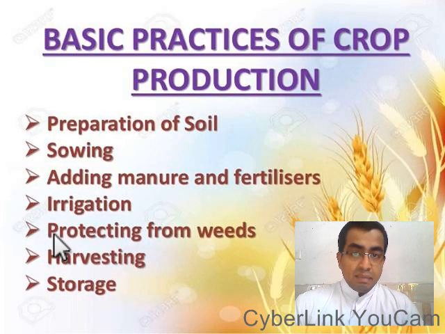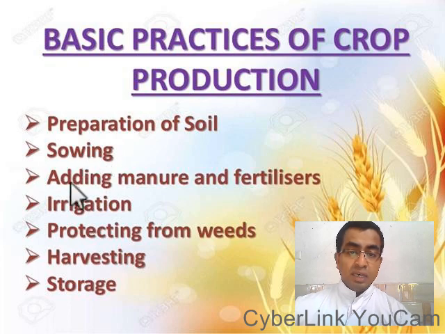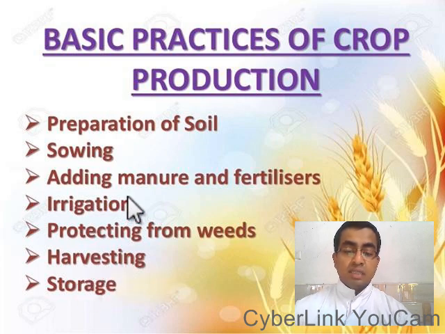Now let us see the basic practices of crop production. There are 7 steps. The first step is preparation of soil. Second step is sowing. Third step is adding manure and fertilizers. Fourth step is irrigation. Fifth step is protecting from weeds. Sixth step is harvesting. And seventh step is storage.